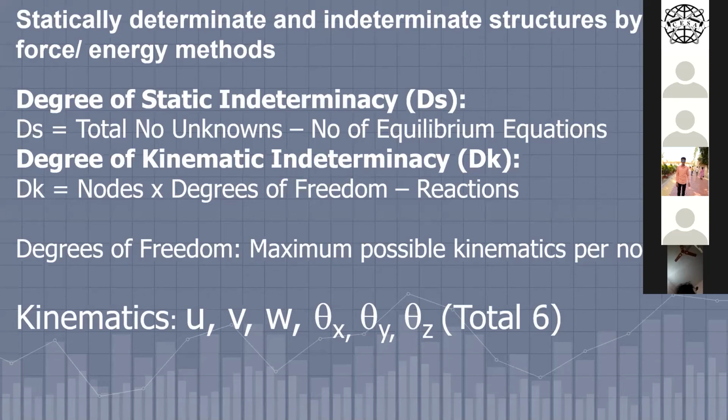These are producing the moments. So moment, vice versa, moment will also produce the rotations. Forces will also produce the displacement. ये आप अच्छी तरह से समझ लो. So degree of static indeterminacy means total number of unknowns minus total number of equilibrium equations.